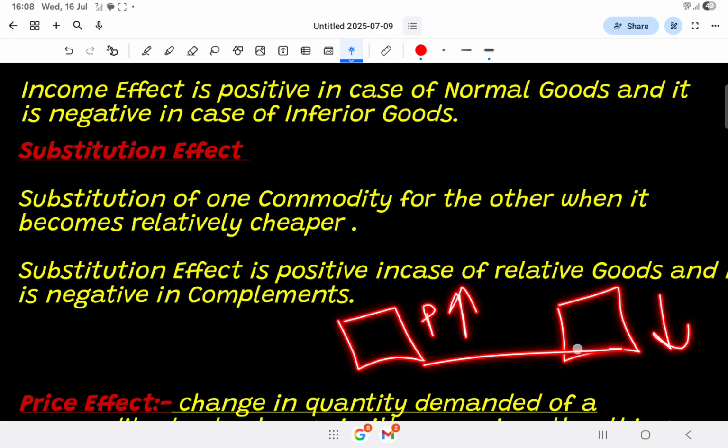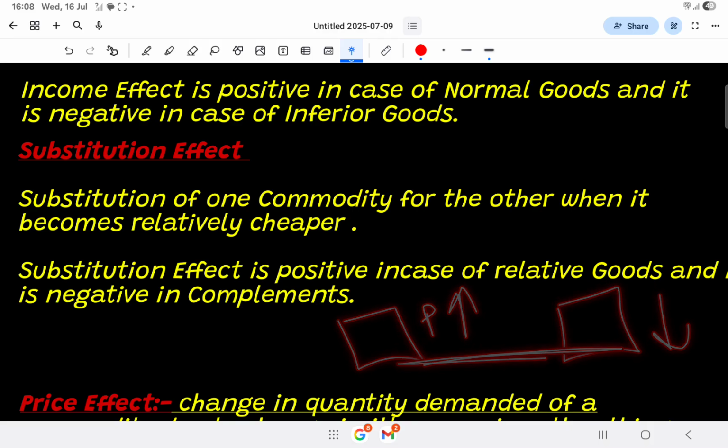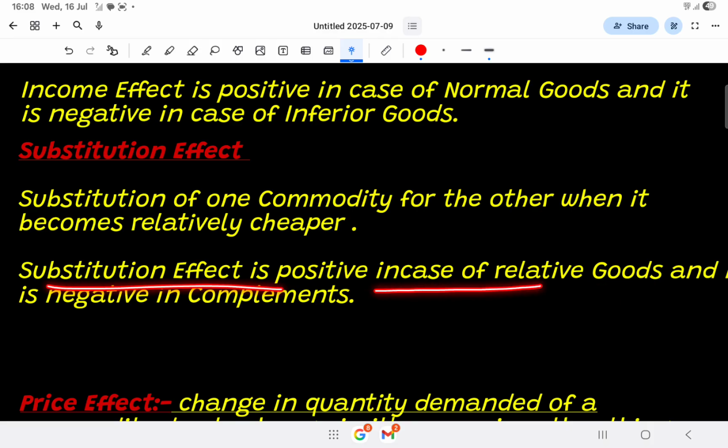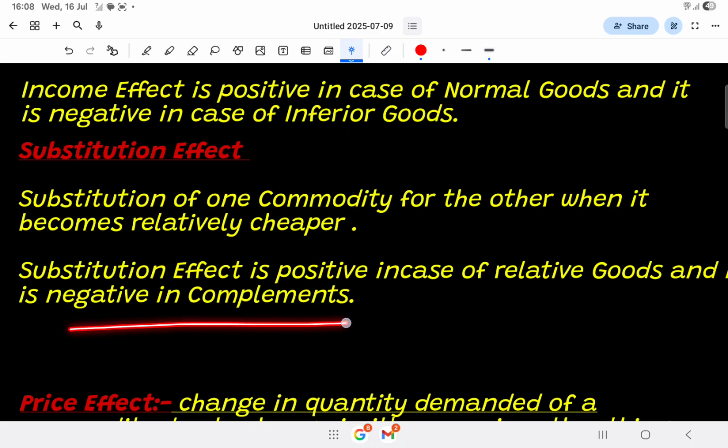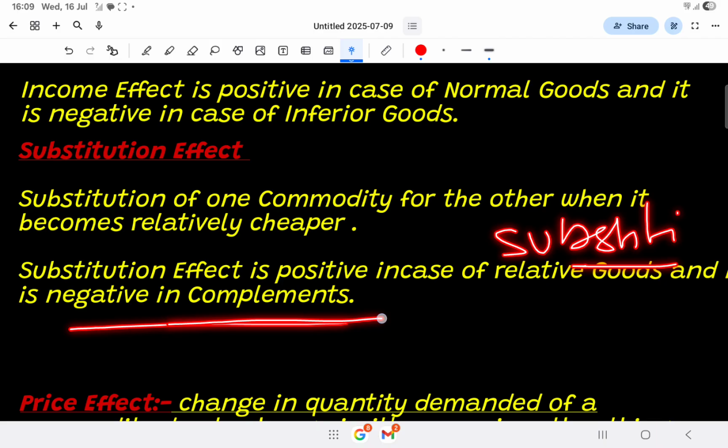This is negatively related. We can say that substitution effect is positive in the case of relative goods and negative in the case of complements. Here you should add substitutes. It should be positive in the case of substitutes and it is negative in the case of complements.